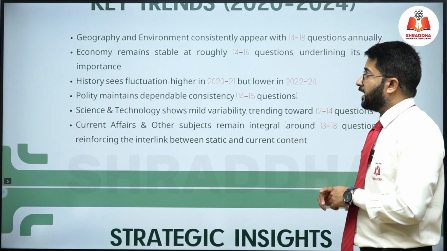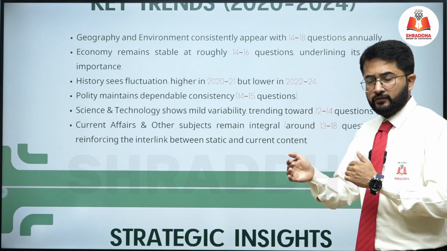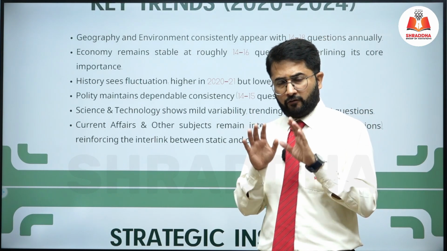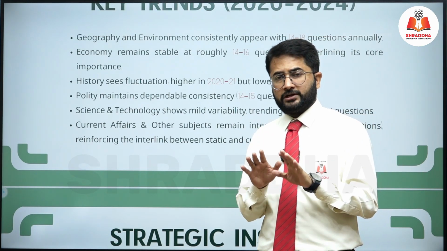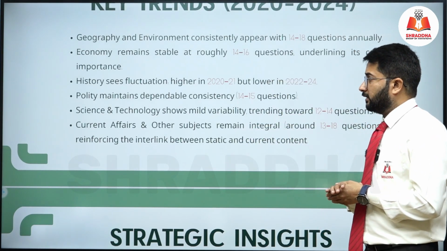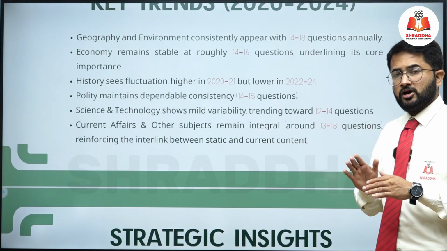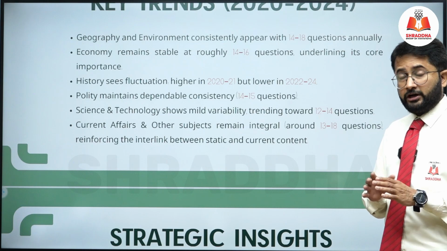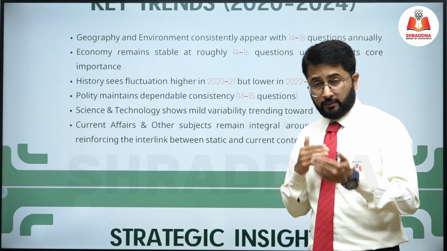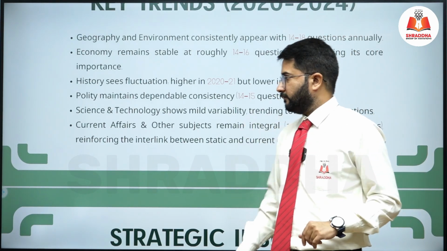History is fluctuating, higher in 2021 but lower in 2020, 22 and 24. You will see a little bit of change in the number of history questions. But obviously in every examination UPSC conducts, there is a good weightage of history. Polity maintains a dependable consistency of 14 to 15 questions every year. Around 15 questions they ask from polity itself. Polity is a static subject, you can prepare and depend upon that subject, so at least 15 questions they can ask from polity itself.